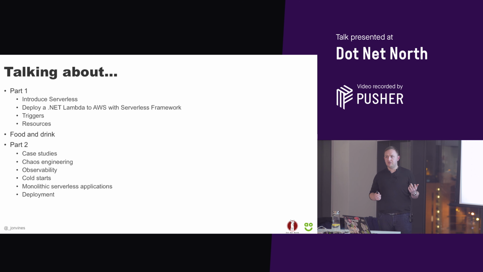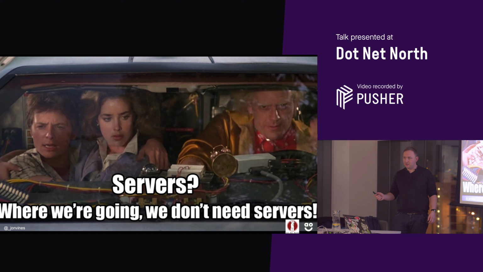We're then going to have some food and drink, and then hopefully with no further technical issues, we'll get part 2 going, where I'm going to talk about a couple of the case studies, a couple of the things that we've deployed. We're going to talk about chaos engineering, observability, cold starts, and monolithic serverless applications. That sounds a bit like something you wouldn't expect to see, but it's something you can hit without realizing it, as we'll talk about. And then finally deploying those serverless applications as well.